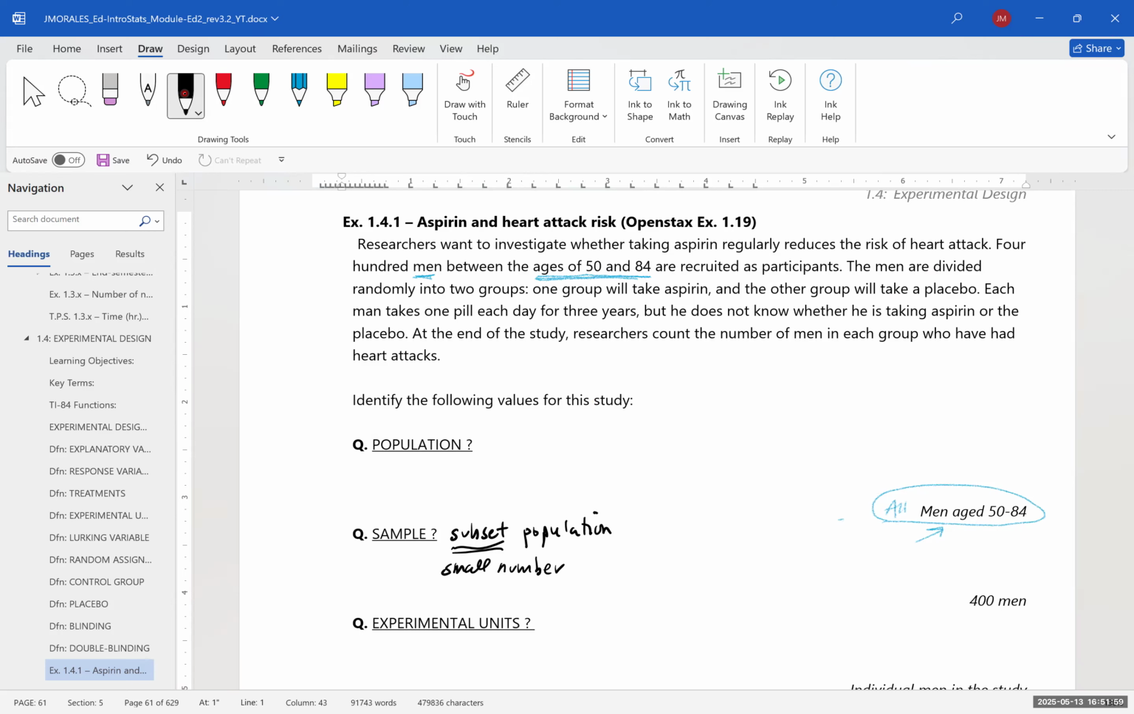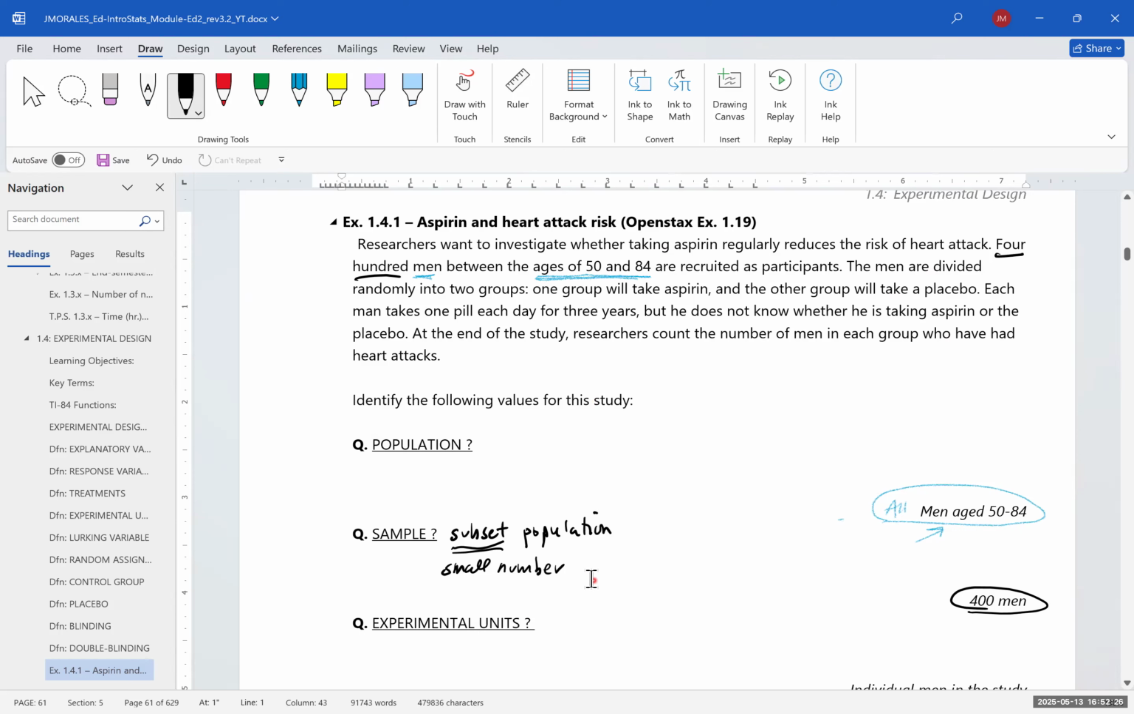So you can imagine the population of men in the United States, age 50 to 84, would be in the millions. Can't conduct an experiment on millions of people. It's way too many. Instead, our sample is 400. Okay, that's our sample. What are the experimental units?